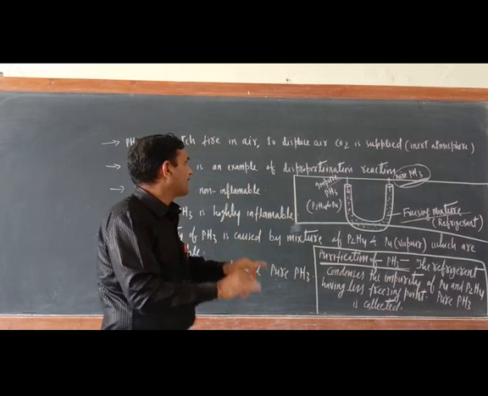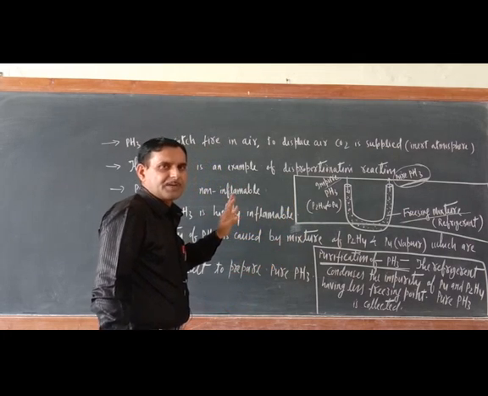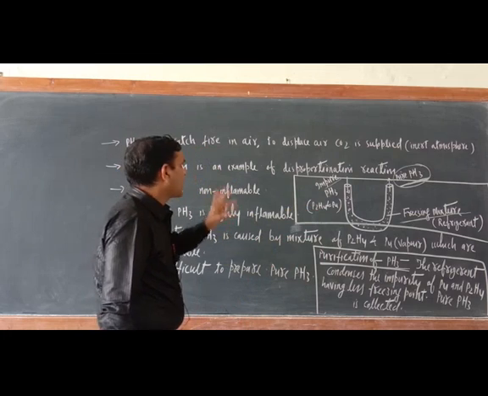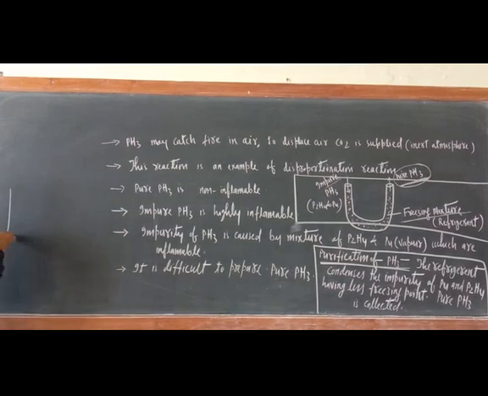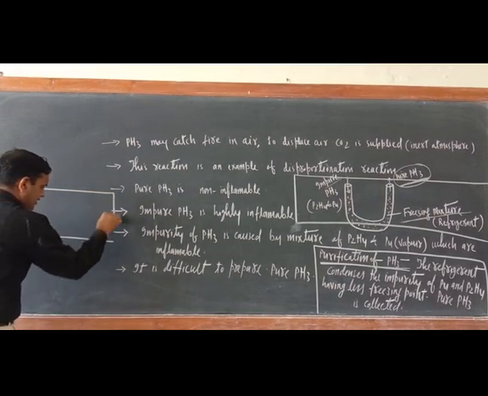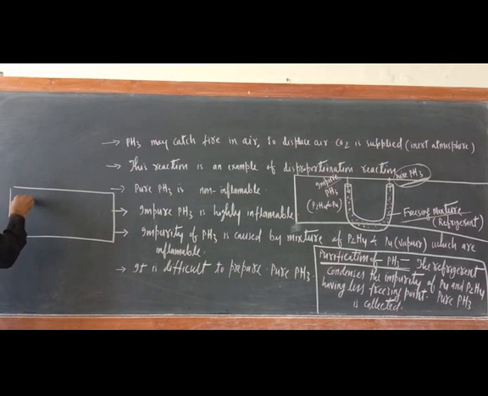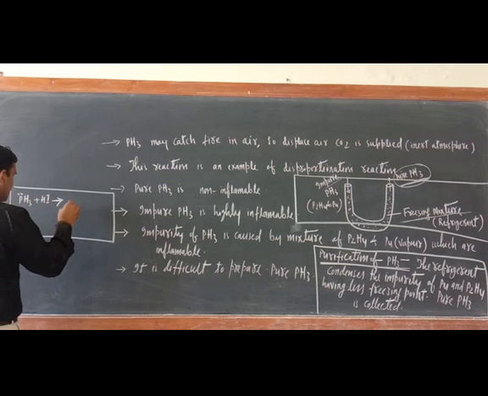There is one more method for the purification of PH3. Just try to understand, see the method. This PH3 has a lone pair of electrons. It should be treated with HI. Then what would be there?